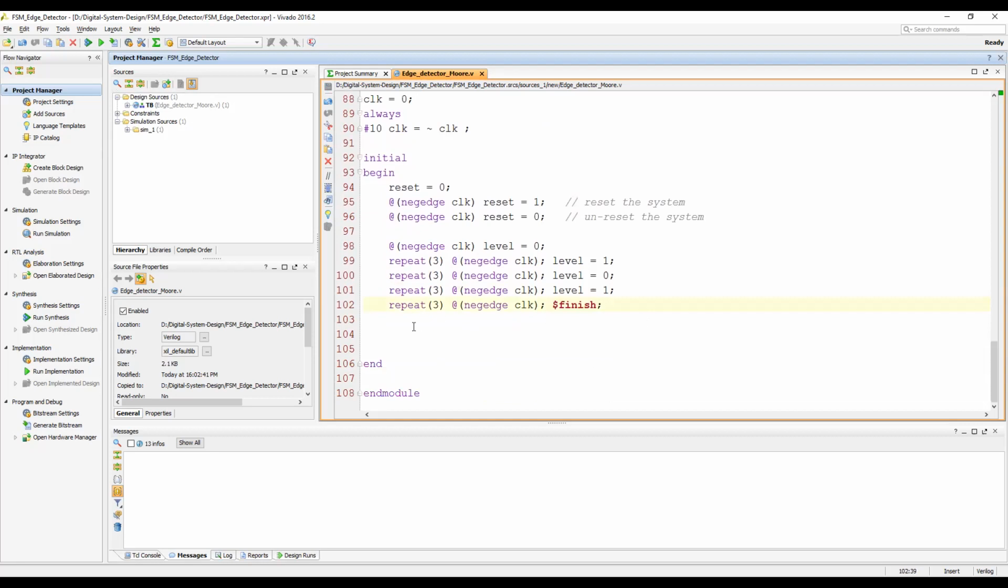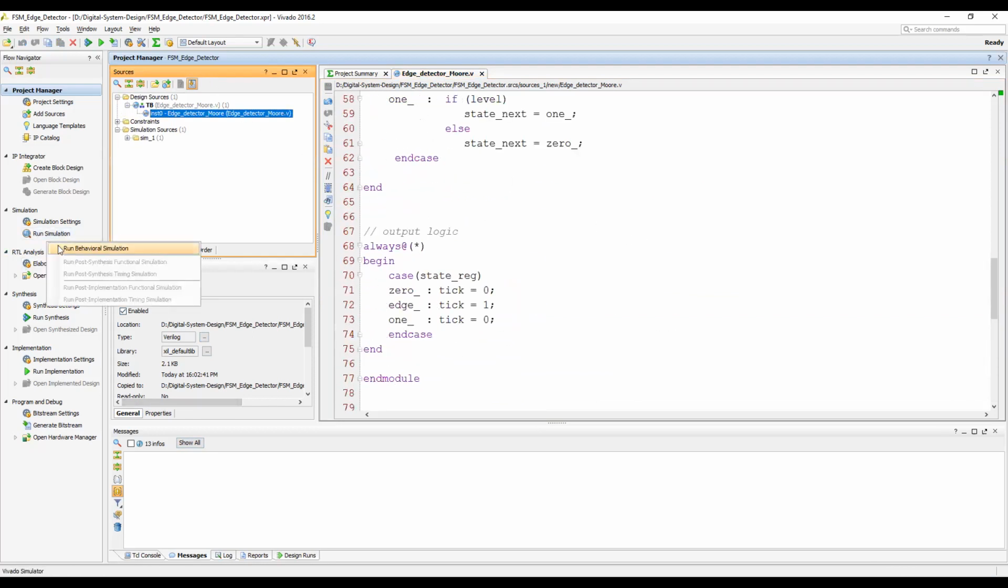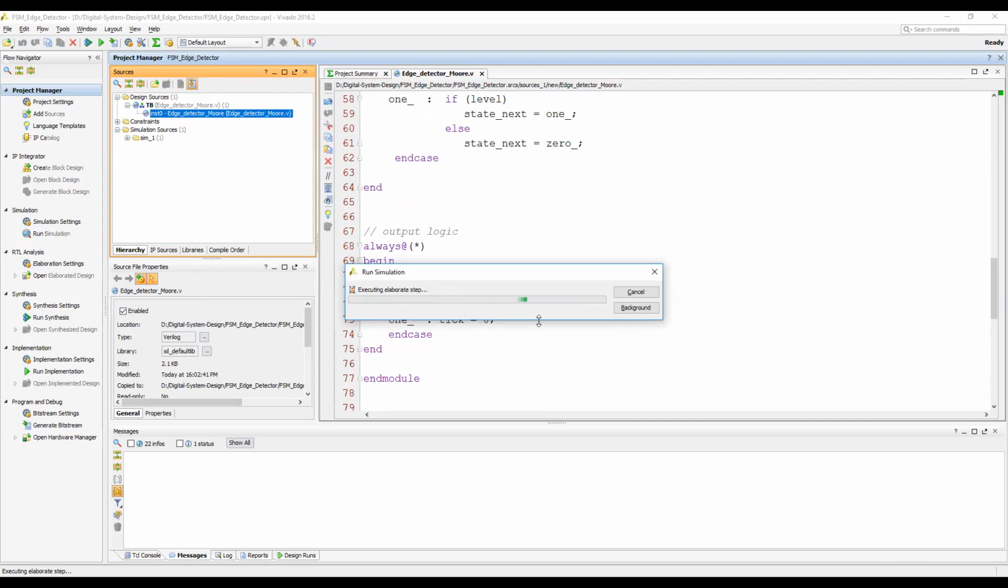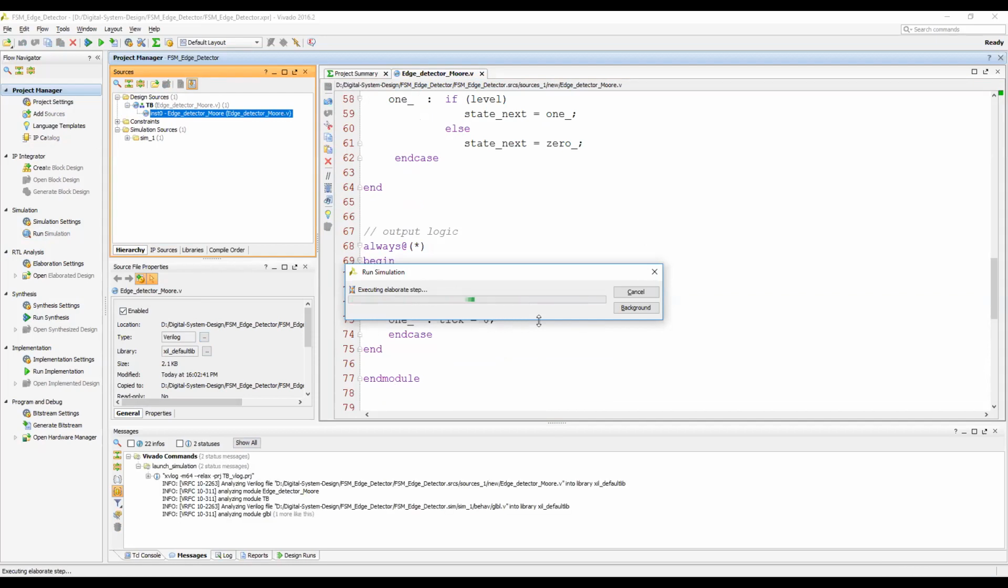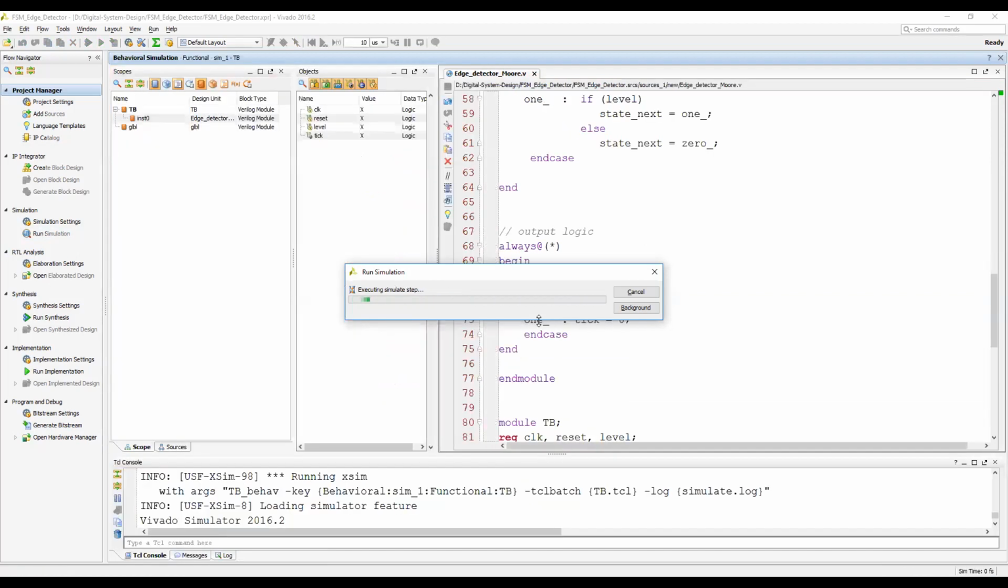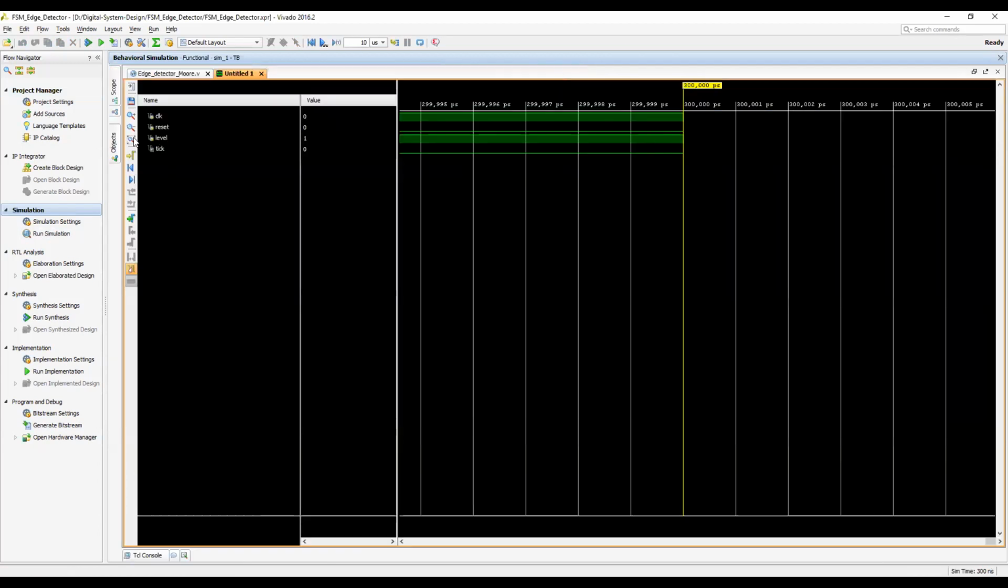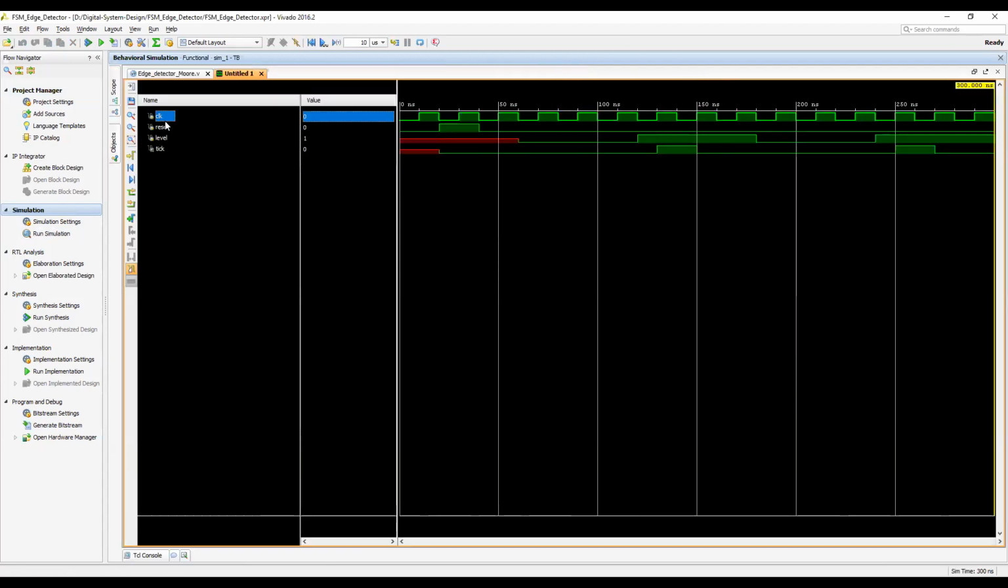Okay, so I think everything is all right. Look at here, there are no errors, no critical warnings. So let's run the simulation. Okay, so this is reset. First of all, look at the reset. Here we generated the reset signal. Once the reset signal is generated, your output is also reset. So the output is reset here.